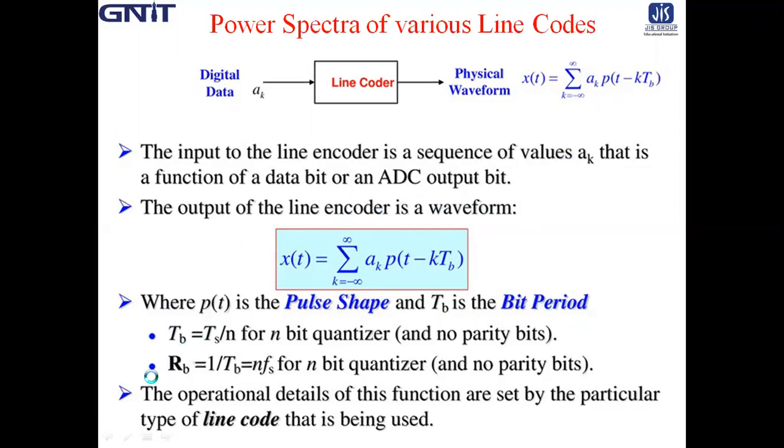The data signaling rate R_b is equal to 1 by T_b, which is equal to N into f_s, where f_s is the sampling frequency, for an N-bit quantizer.